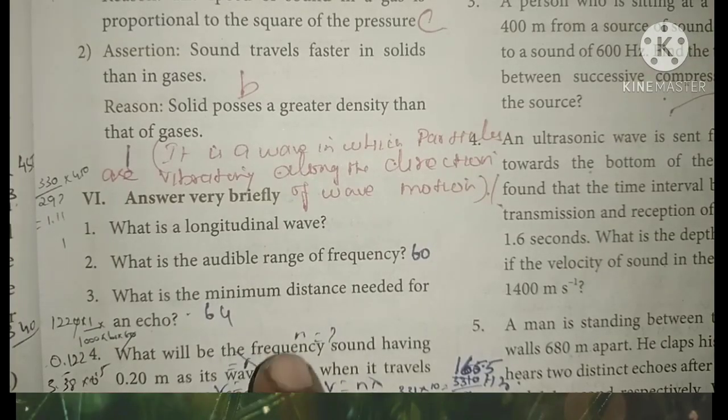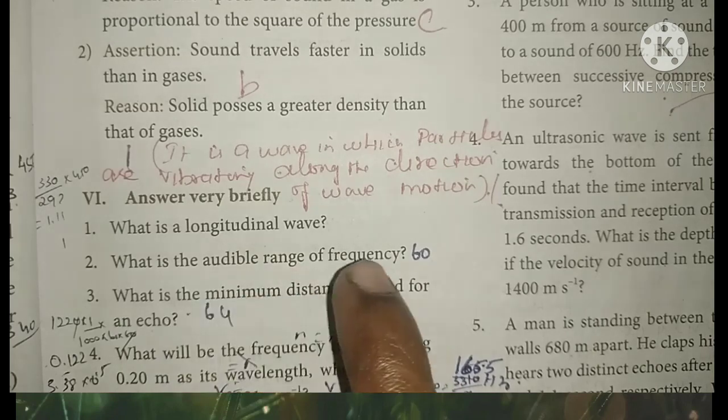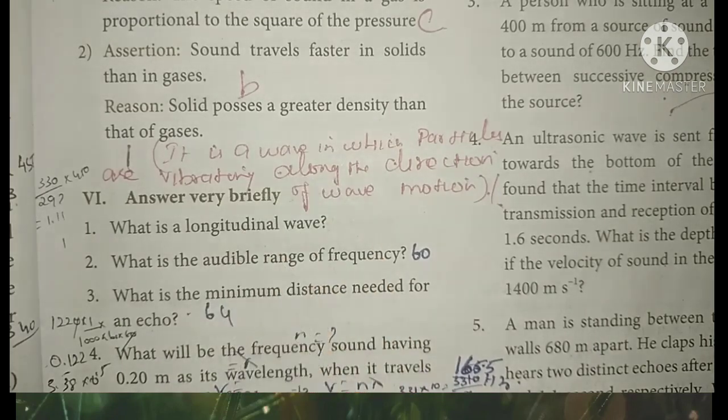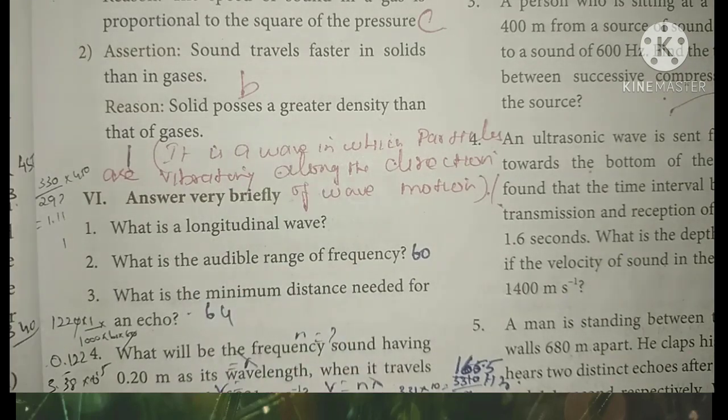Now we can mark some question answers. Roman letter 6, question number 1: What is a longitudinal wave? It is not given in the book properly, so you have to write down this answer here. It is a wave in which particles are vibrating along the direction of wave motion.